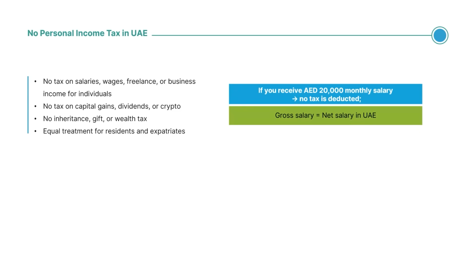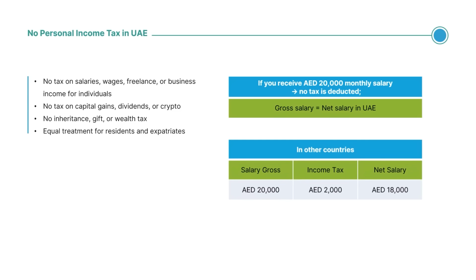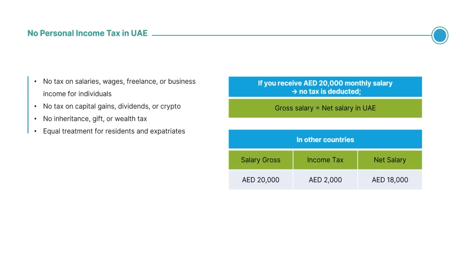Example, if you receive 20,000 dirhams monthly salary, no tax is deducted. Gross salary equals net salary in UAE. In other countries, you might record salary gross 20,000 dirhams, less income tax 2,000 dirhams, net salary 18,000 dirhams. In UAE, no such tax entry exists.